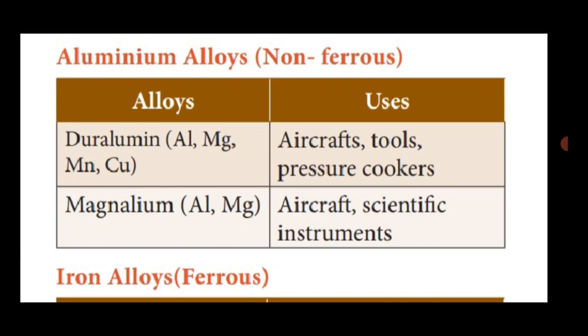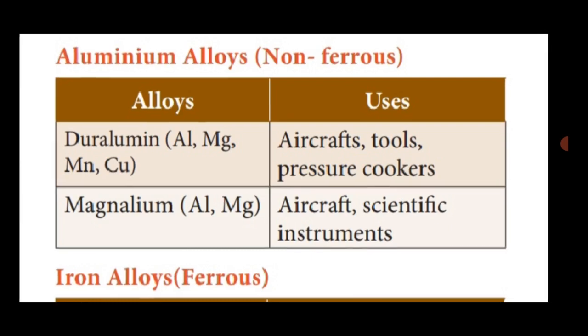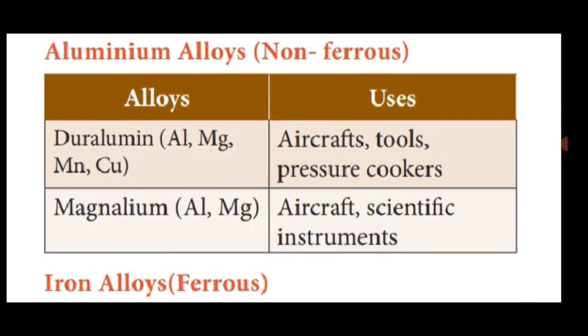For example, duralumin and magnalumin. Duralumin is made up of four elements, namely aluminum, symbol Al, magnesium, symbol Mg, manganese, symbol Mn, and copper, symbol Cu. These four elements combine to form an alloy called duralumin. Duralumin is used for aircraft and for making pressure cookers.